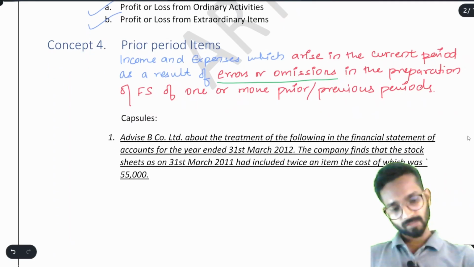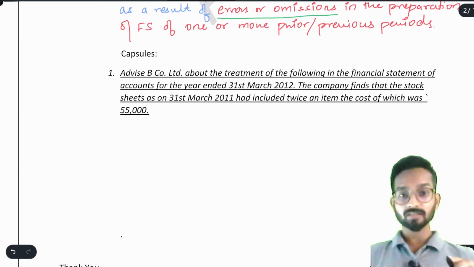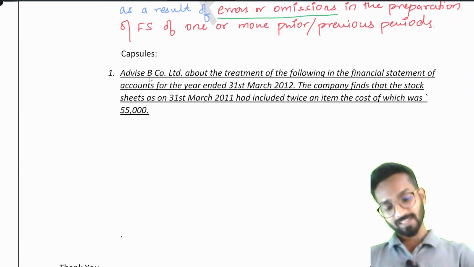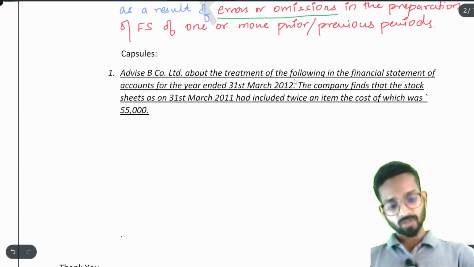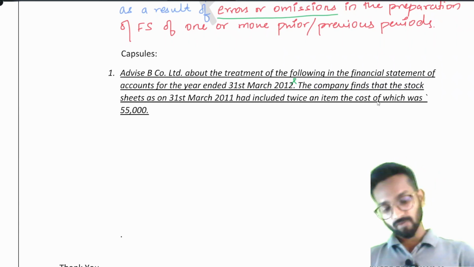See, suppose the question first is capsule number 1. Advise B Company Limited. Okay, see, you are a chartered accountant, you are supposed to advise. Now see, advise B Company Limited about the treatment of the following in the financial statements of the account for the year ending 31st March 2012. So the company finds that the stock sheets as on 31st March 2011. See, we are standing on 31st March 2012. The company finds that the stock sheet as on 31st March 11 had included twice an item, the cost of which was 55,000. Sir, what has happened?